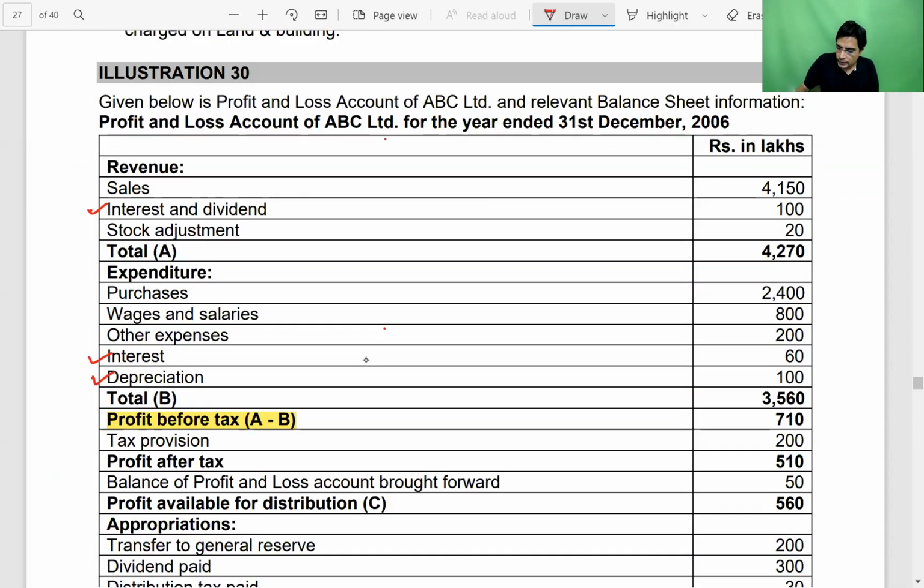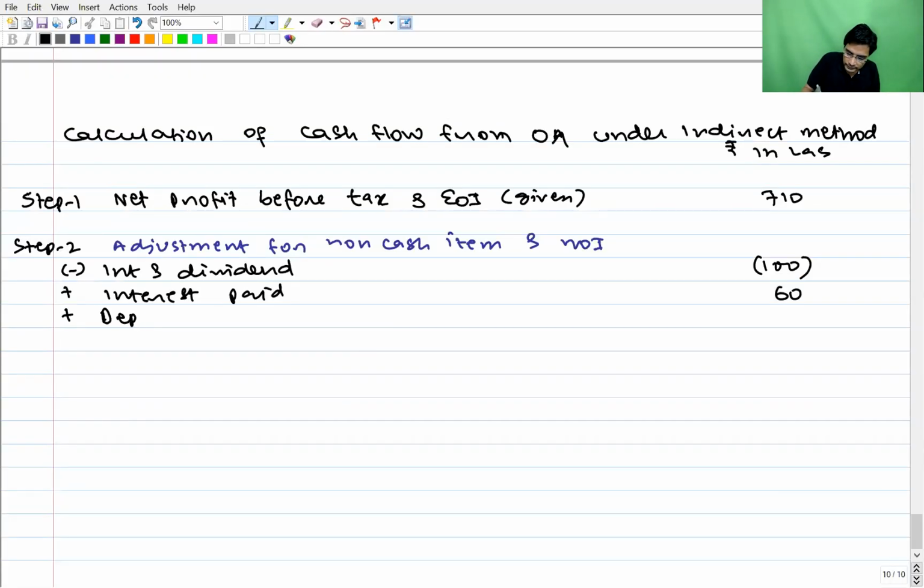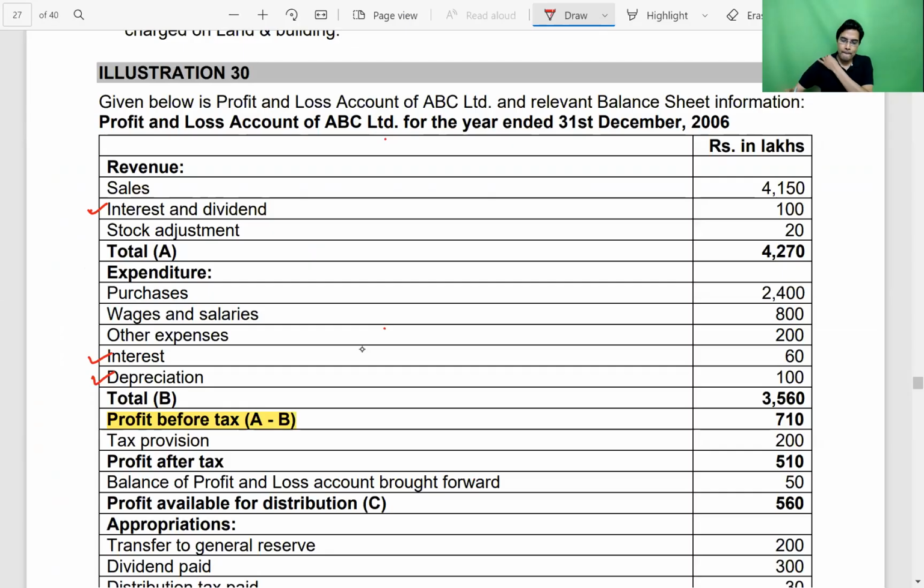Depreciation is non-cash, so we have to add it back, and the amount is 100. Fine.